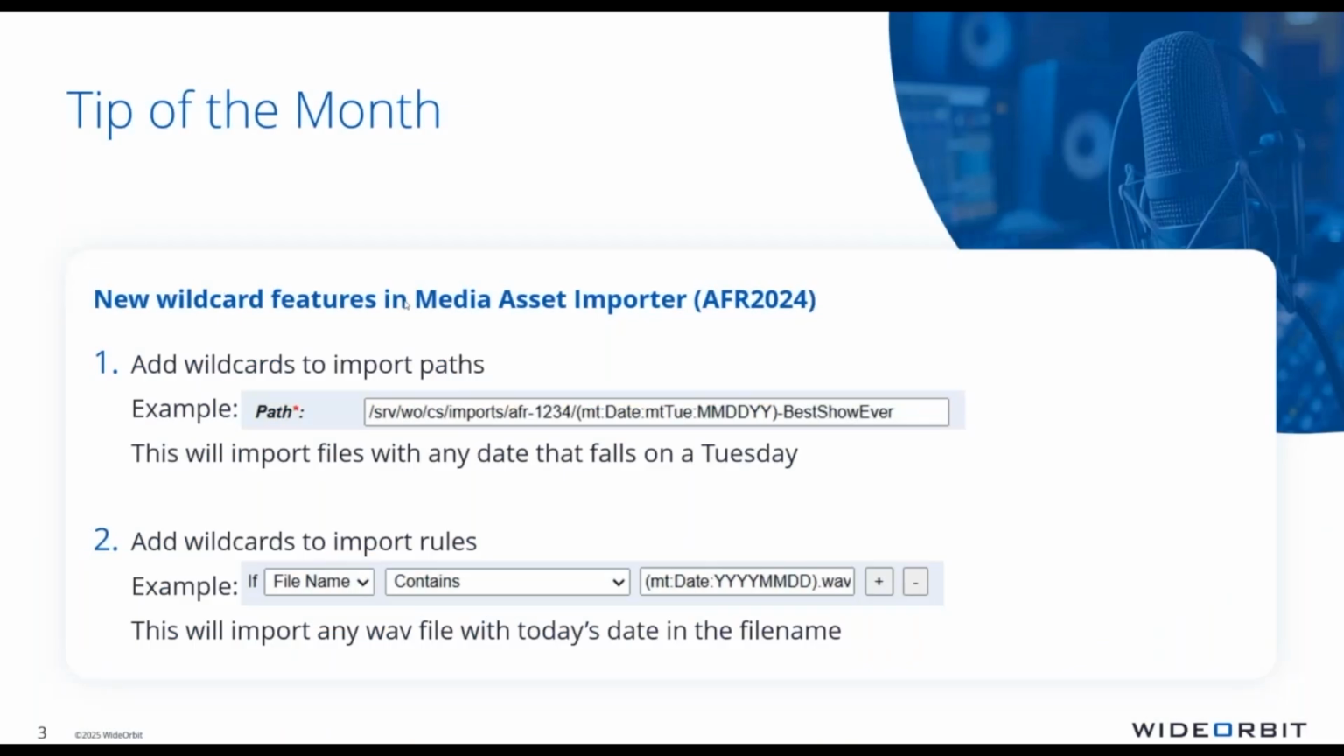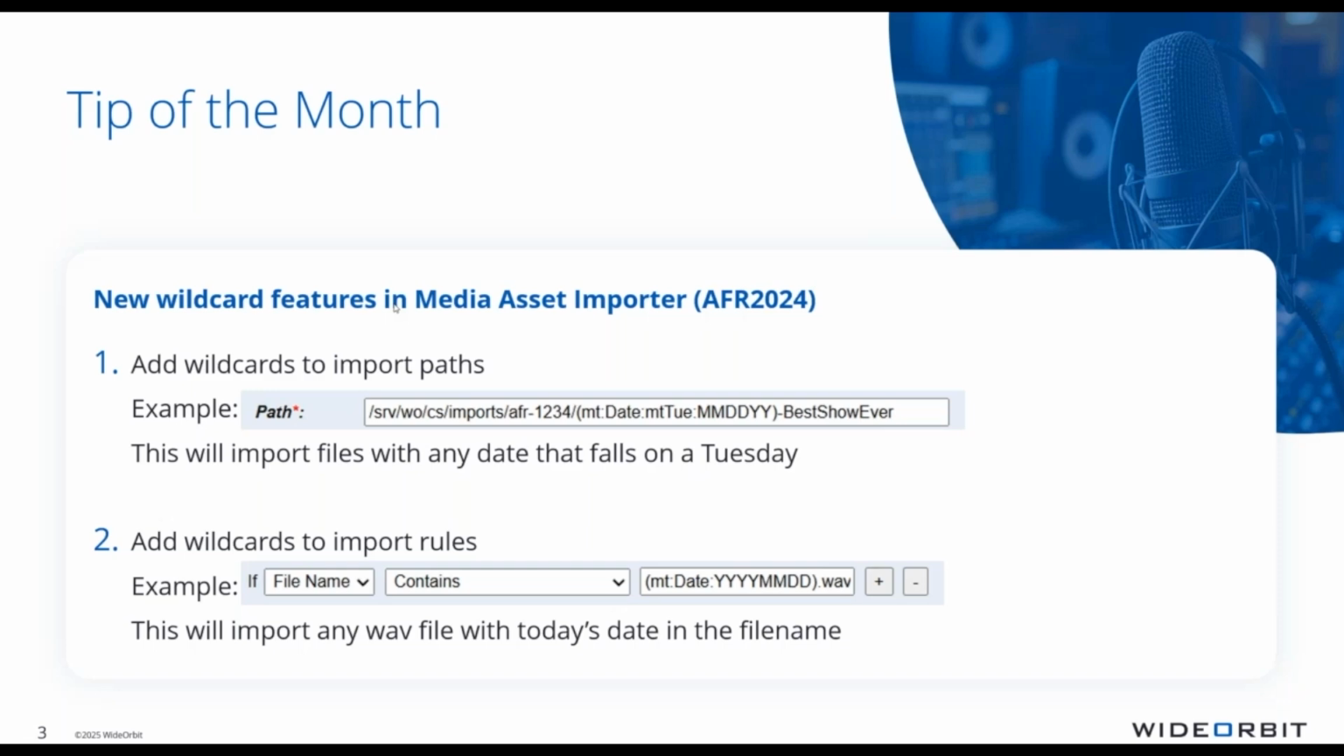So we're going to launch into our tip of the month. I think many of you are excited to be able to utilize our new wildcard features in Media Asset Importer. That is a long-winded way to say the tool set that we use to download and ingest content into WideOrbit Automation. And the new version of AFR 2024, which is due to be released May 1st,